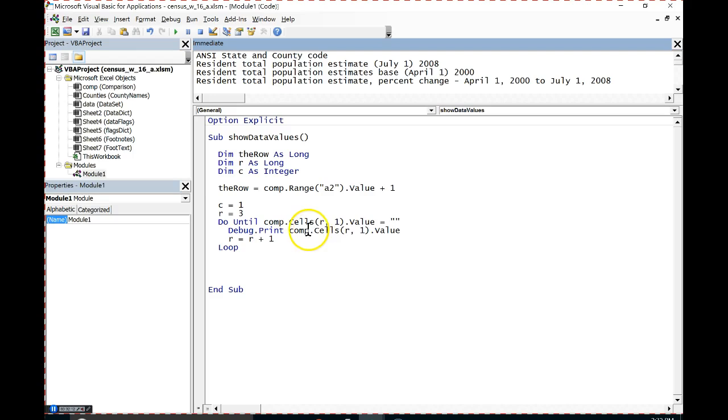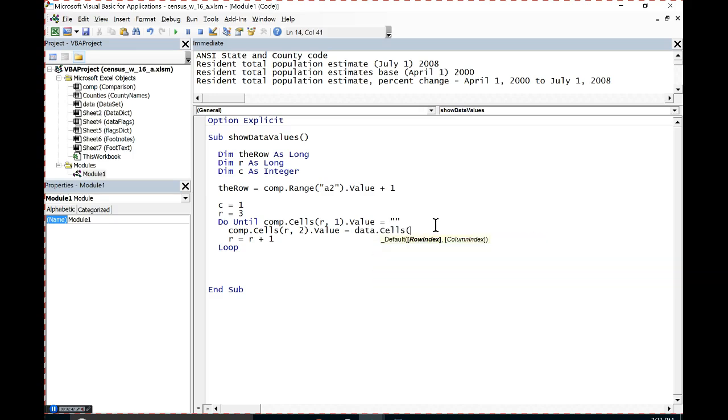All right. So now, I don't really want to print those out. What I want to do is set the value of column number 2. So going down row by row, column number 2 is going to equal something. What's it going to equal? It's going to equal some value that I'm reading off of my data sheet. I've got a data sheet here. It's actually already named data, so that's handy. That's going to equal data.cells.